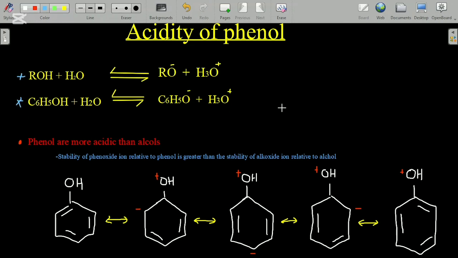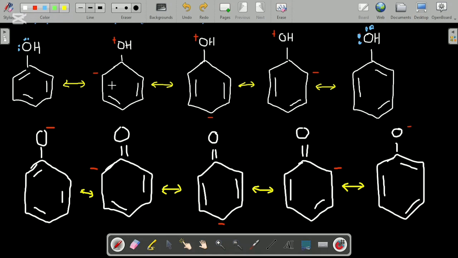Actually, phenols are more acidic than alcohols. The reason is that this equilibrium shifts more toward the right than this. The reason for that is the stability of the phenoxide ion. This ion is more stable than the alkoxide ion. We can further explain that by the following resonance structures. Okay, let's look at these resonance structures to further explain the acidity of phenol.